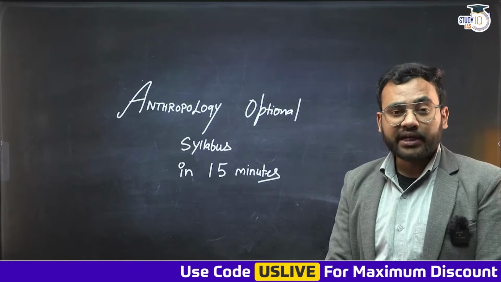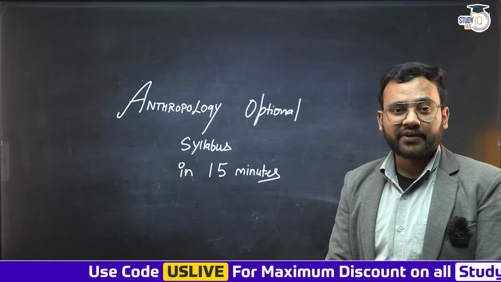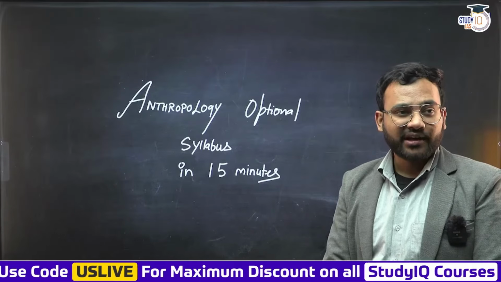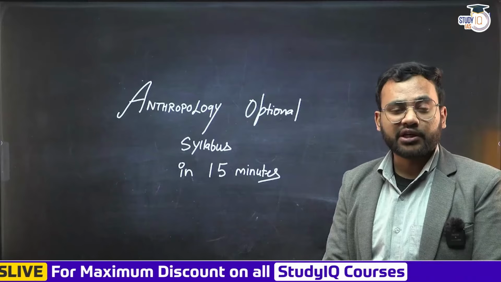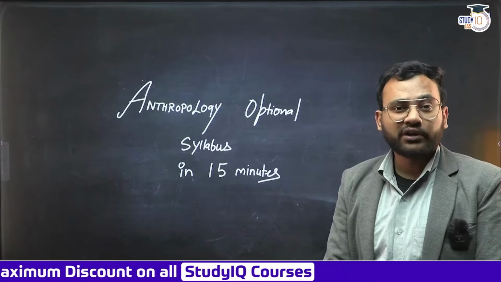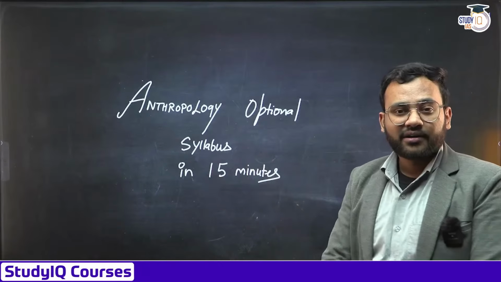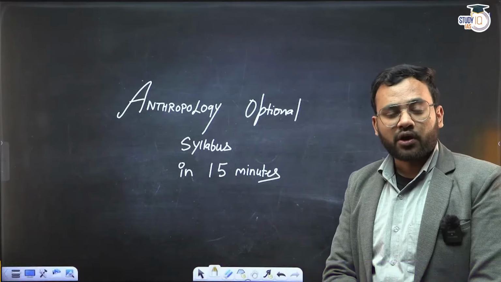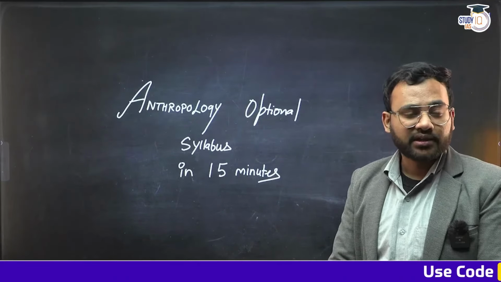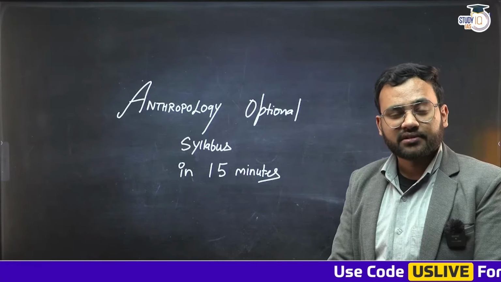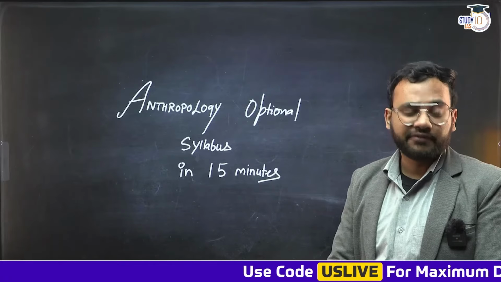Now it is a big deal. Why? Because GS1 has 3 different areas: history, geography and society. Each of them individually covers somewhere between 30 to 35%. Anthropology, which is not there explicitly in the list, gives a cumulative total of 33% questions being asked from anthropology. So it is a great feat for anthropology.